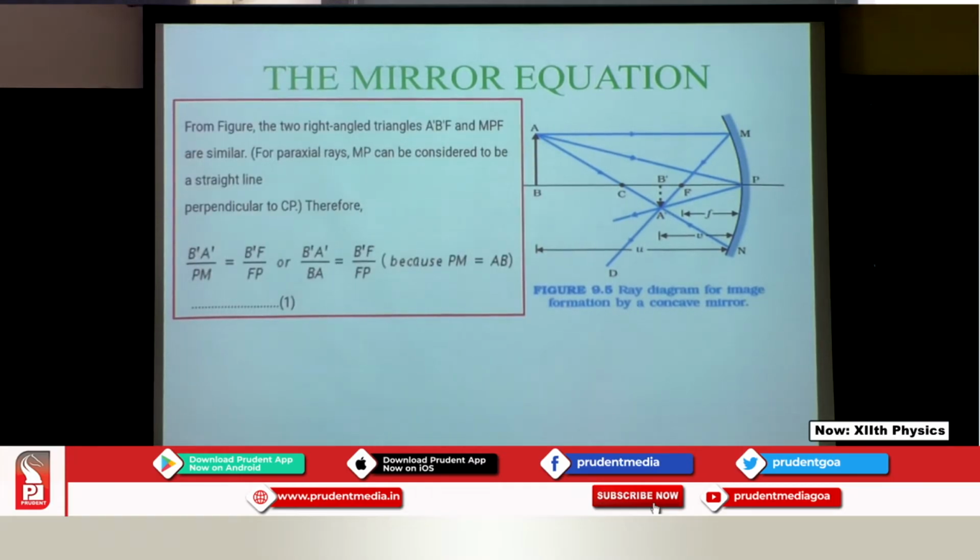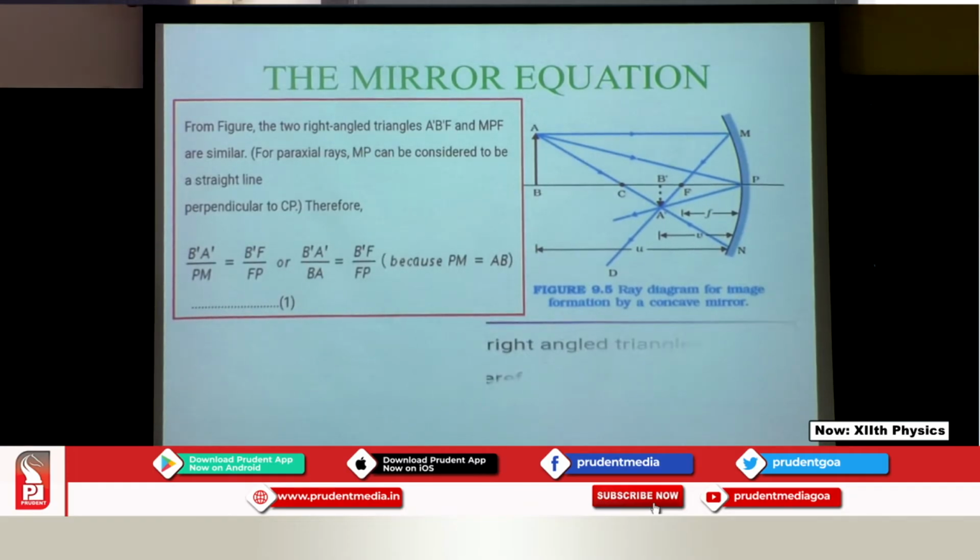So let's start. I am using my first triangle, that is A dash B dash F and MPF. As they are similar, I can write that the ratio of their sides are equal. That is, B dash A dash upon MP is equal to B dash F upon FP. Now instead of PM, I can use AB, because PM is equal to AB. So this is my first equation.